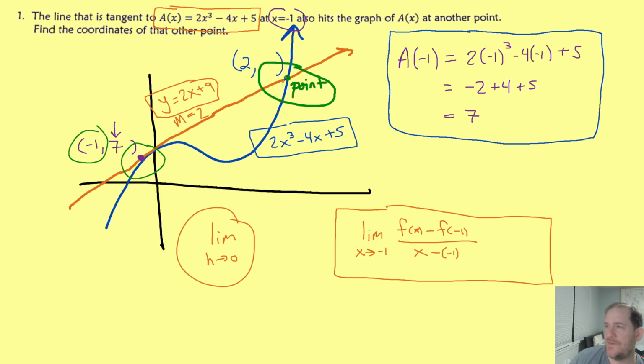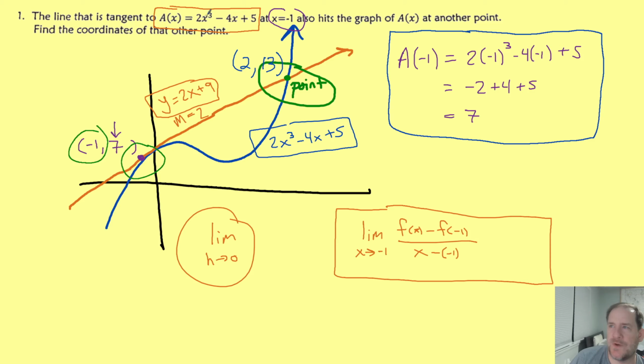And we've got choices here, because you'll notice this green point, it's on the tangent line, so we could plug 2 into the equation of the tangent line, and 2 times 2 is 4, plus 9 is 13. So this must be the point (2, 13). But I could have also plugged 2 into the original equation, because the green point also lies on the blue function. It's the point of intersection after all.